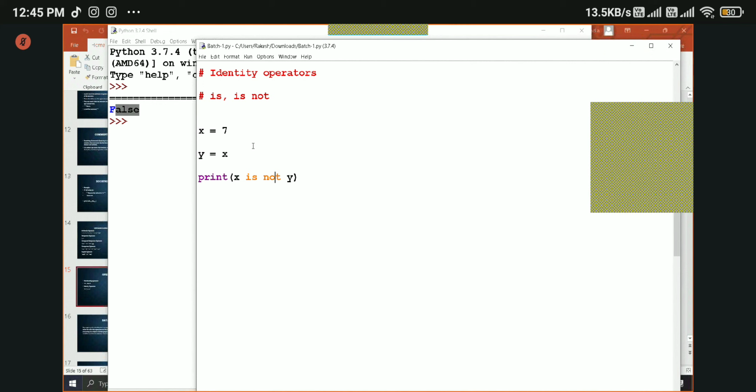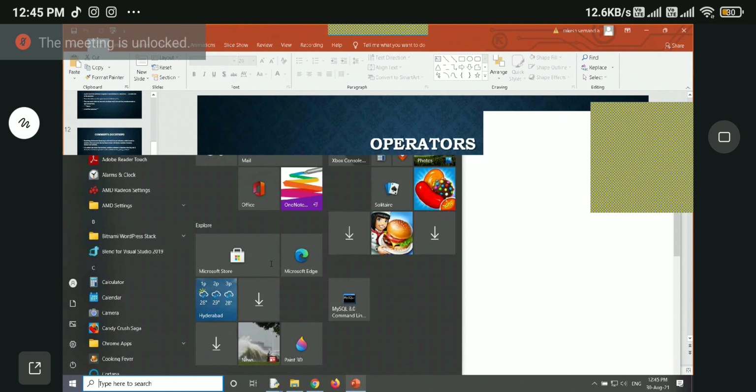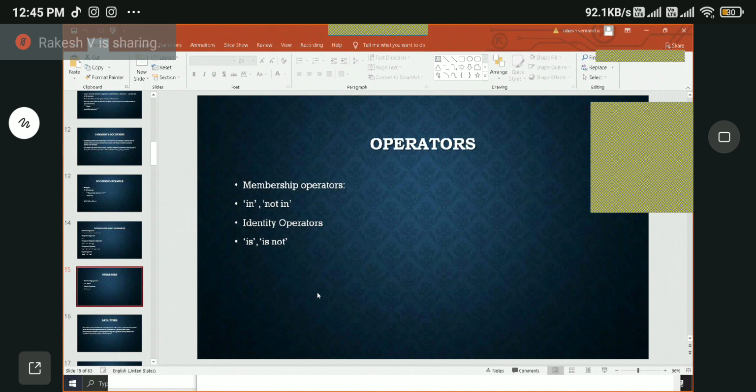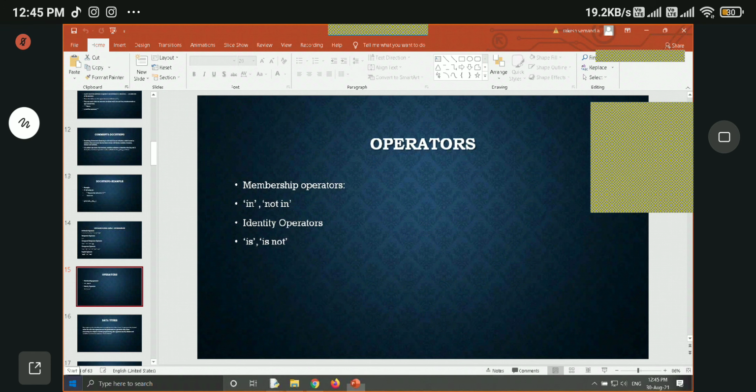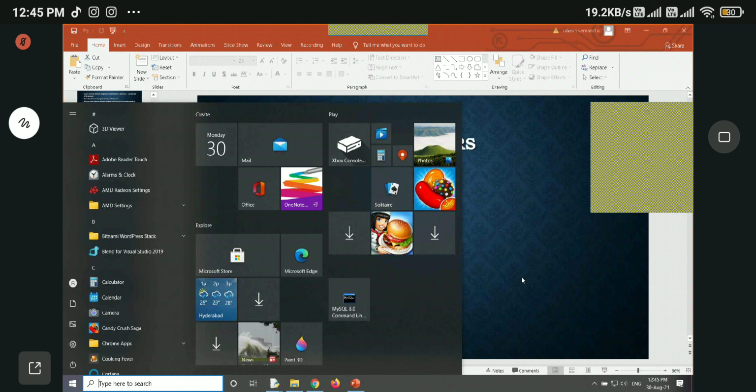If is returns true, is not returns false. So let's close this. I hope it was clear for you guys. And these are the important operators that we need to know in order to work with basic programming.